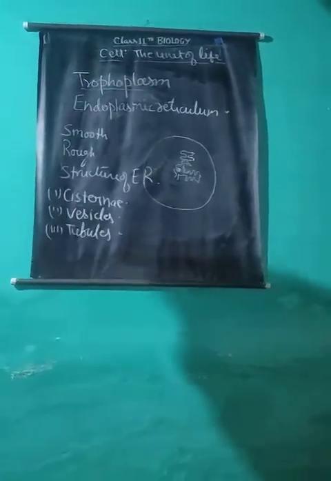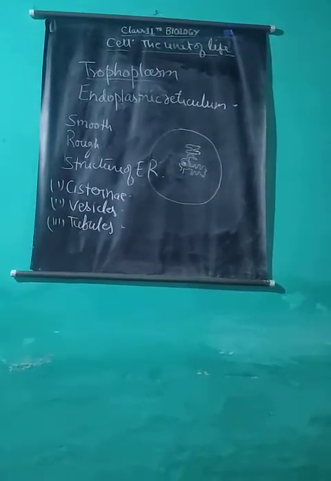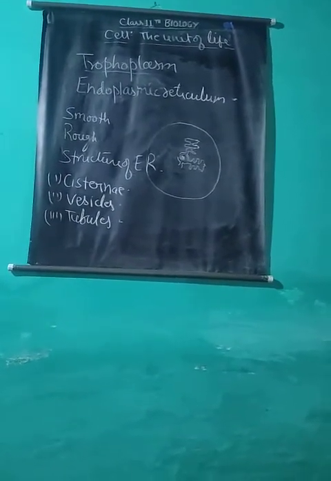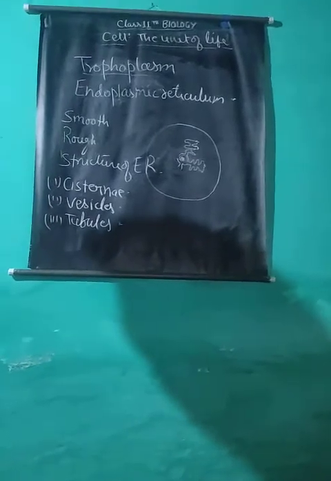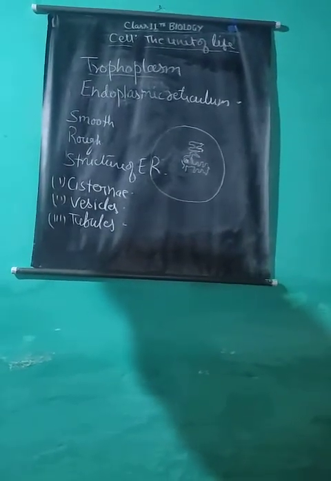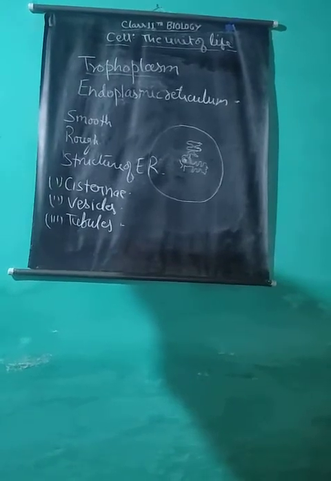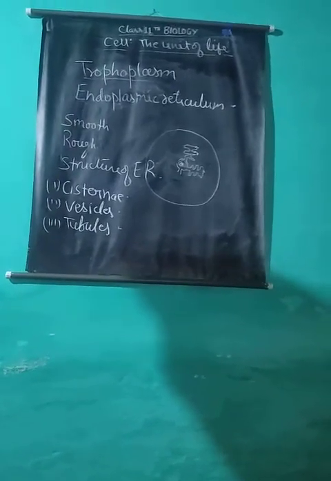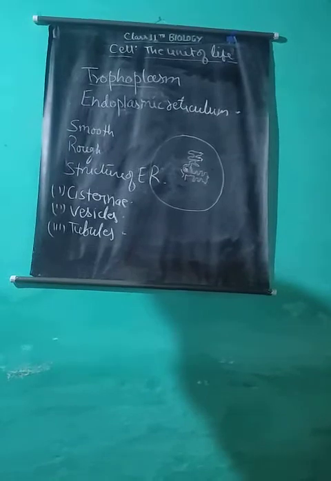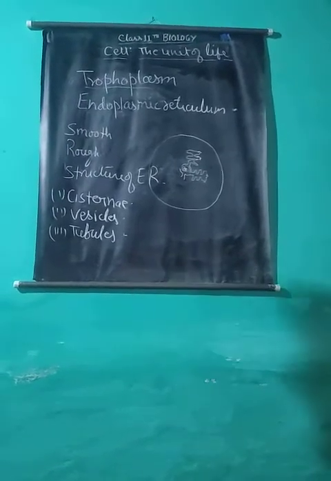Rough ER is engaged in protein synthesis. Smooth ER is engaged in synthesis of lipid and steroids. Rough endoplasmic reticulum is found in large numbers in pancreatic cells. Smooth ER is found in liver and testicular cells.